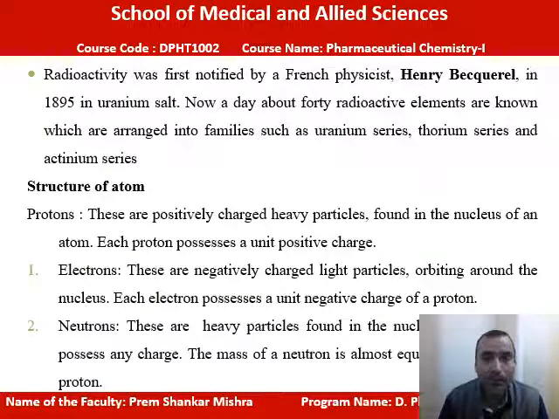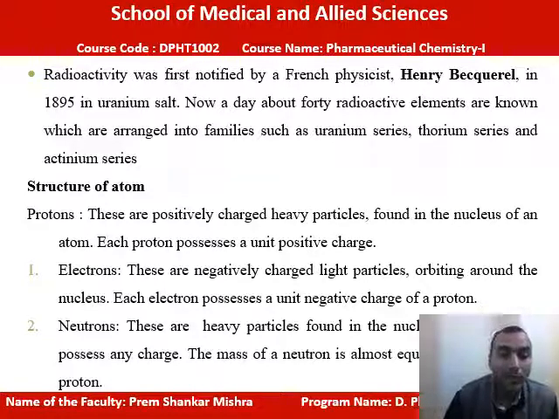Radioactivity was first discovered by the French physicist Henri Becquerel in 1895 in uranium salt. Nowadays about 40 radioactive elements are known, which are arranged into families such as the uranium series, thorium series and actinium series. They can be considered as radiopharmaceuticals.